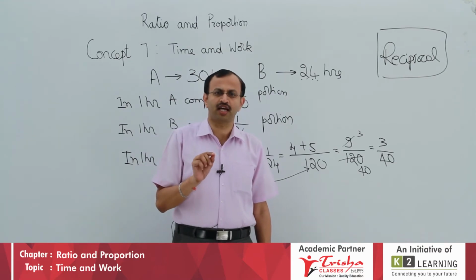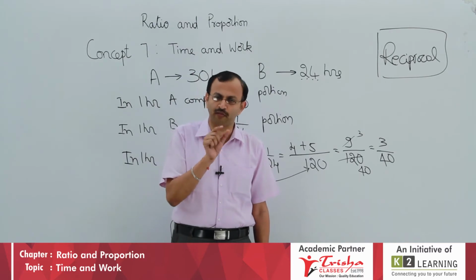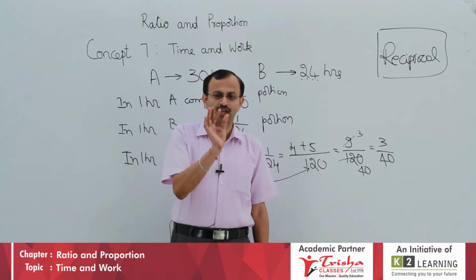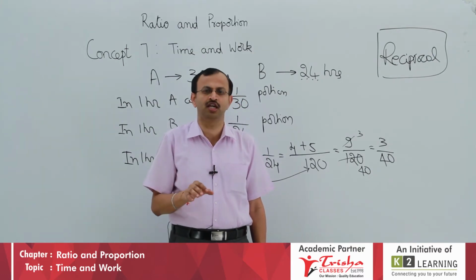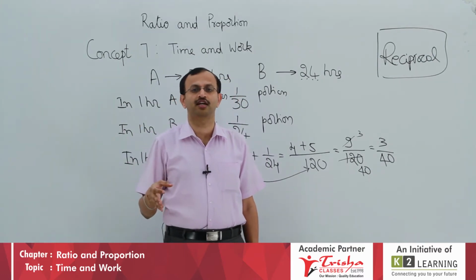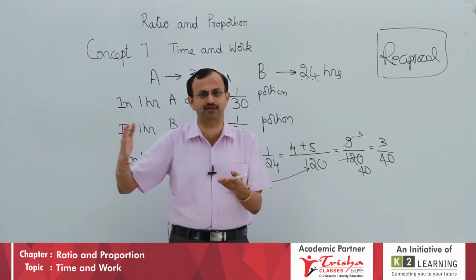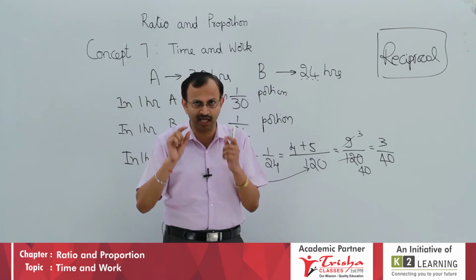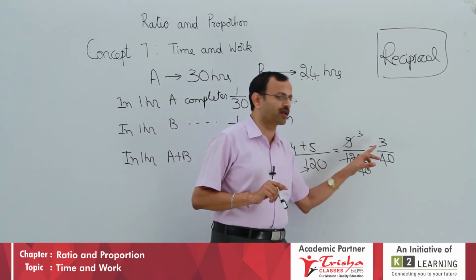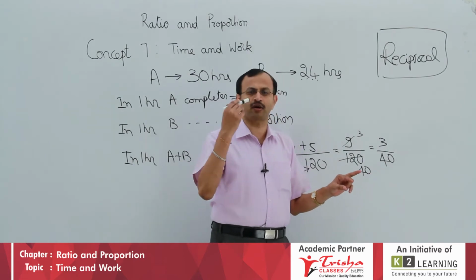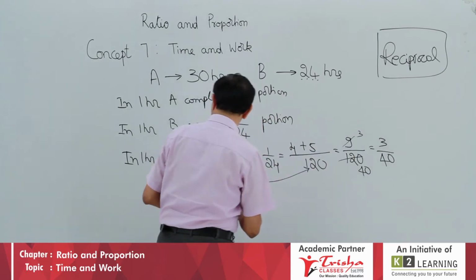In 1 day, you can read a quarter of the textbook. Quarter means 1 by 4 portion of the textbook. If in 1 day you can read 1 by 4 portion, to complete it how much do you take? 1 by 4 portion in 1 day, 1 by 4, 1 by 4, 4 times, so 4 days you require. Same way, A and B together in 1 hour they complete 3 by 40. Again, to complete the full work, they require A and B together,